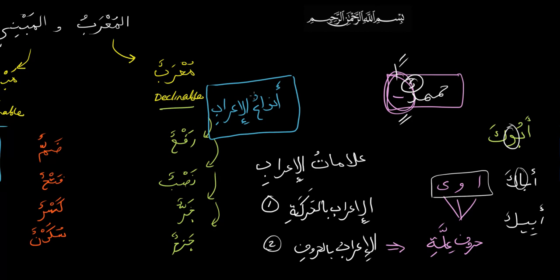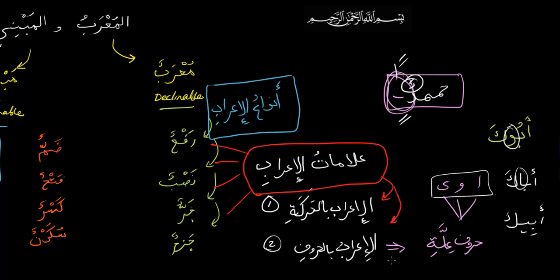So again, alamatul i'rab. How do you recognize the i'rab? How do you recognize if they are in these states? You recognize either by al-haraka or by the huruf al-illa. I'rab bil-huruf, that is in this case particularly huruf illa. Okay, that's what it is.